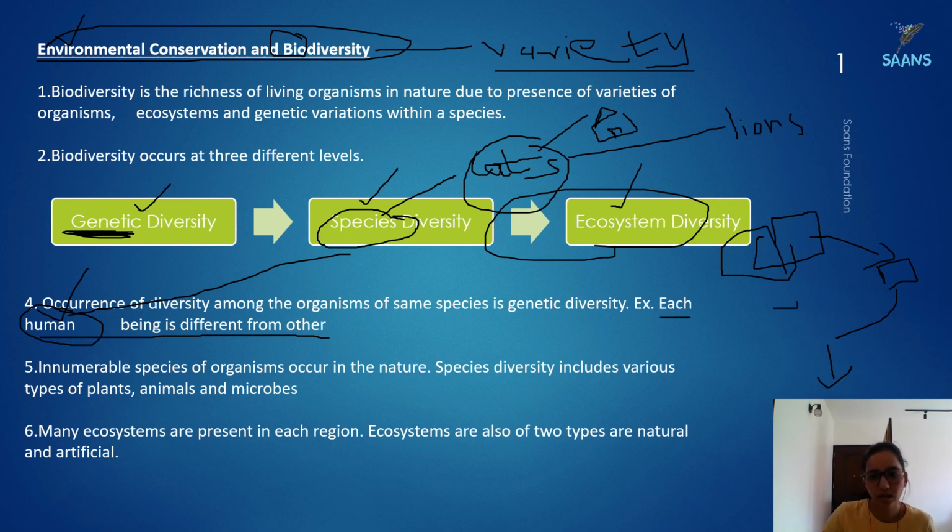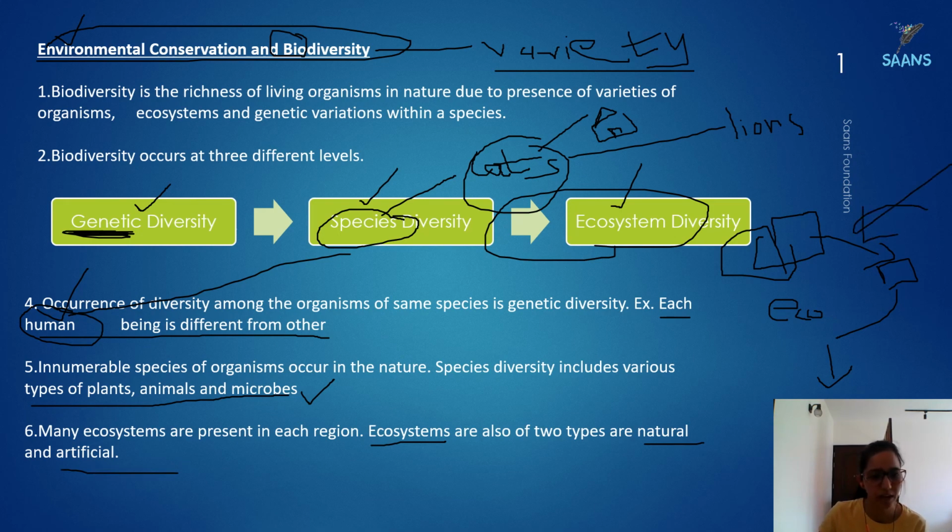This is an artificial ecosystem. Then the pond and all that I had told about, that is ecosystem diversity. So we are done with this page. You can see the example: species diversity, types of plants, animals, and microorganisms, also different types of organisms, fungi and all. Many ecosystems are present in each region. Again, ecosystems can be natural, like the pond and aquatic ecosystem, and artificial, which I described over here.